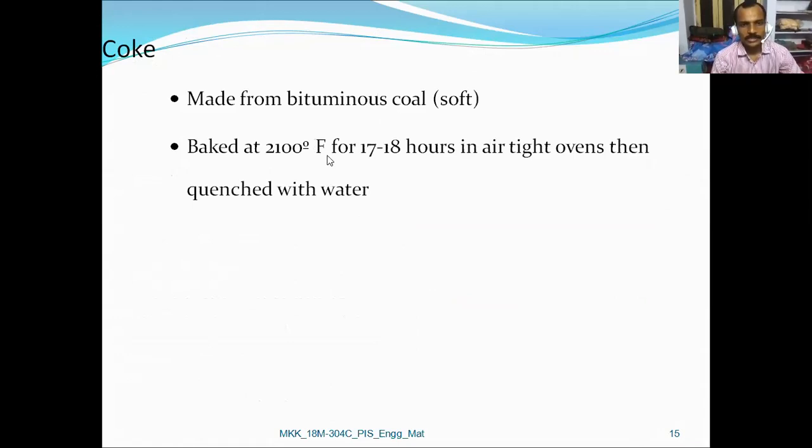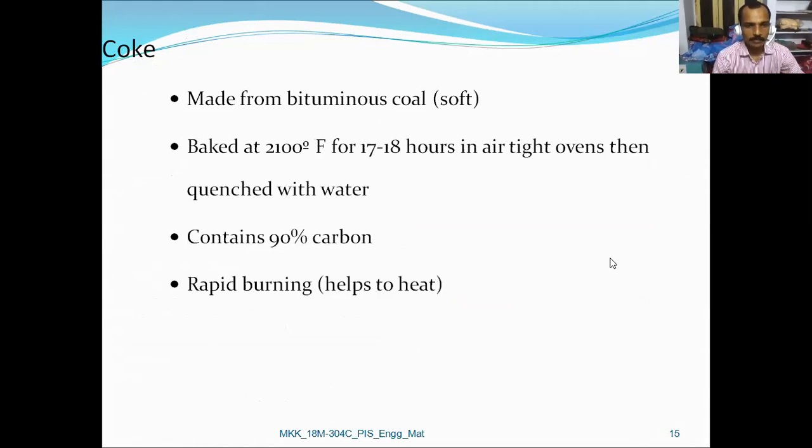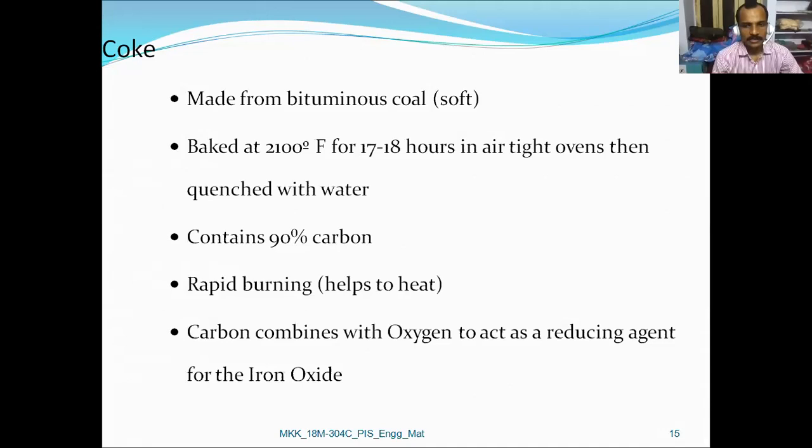It is baked at 2100 degrees Fahrenheit for 17 to 18 hours. It is heated in airtight ovens, having 90% carbon. It is used for rapid burning. So it acts as a reducing agent in this particular blast furnace.